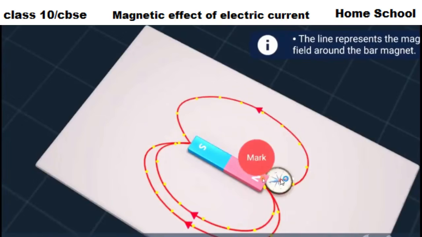Compass has a magnetic needle. So when you bring one magnet near another magnet, definitely it deflects, it repels or attracts, yes or no? So looking at the direction of the needle, we are marking the points and later we are joining. So when we joined, we came to know that the field lines are moving from north pole to south pole. They emerge from north pole and they merge in south pole. Okay. So this is the experiment to draw the magnetic field lines with the help of a compass needle.